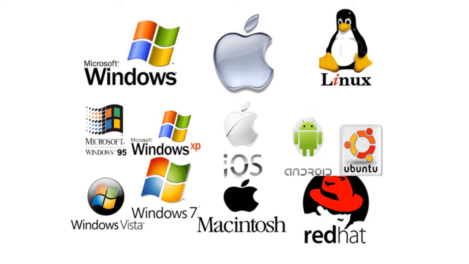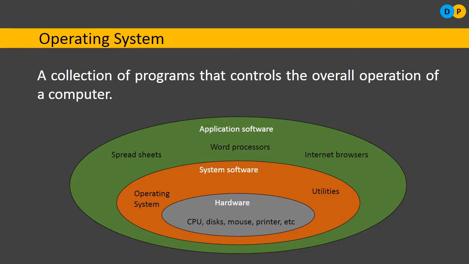An operating system has become an integral part of the computer and all these electronic gadgets developed nowadays. So an operating system is a collection of programs that control overall operations of a computer. It is not one program, it is an amalgamation of different types of programs which are used to control the overall happening within a computer.